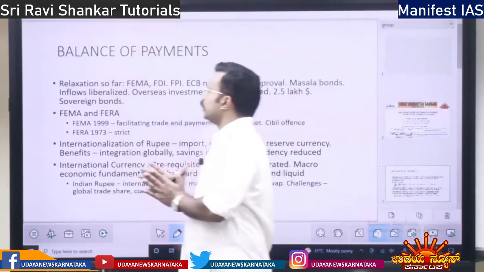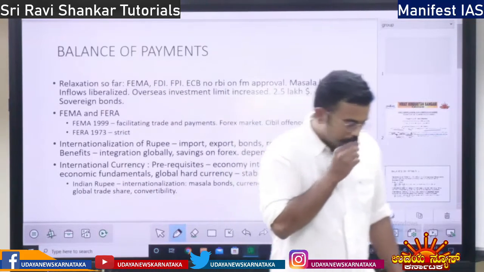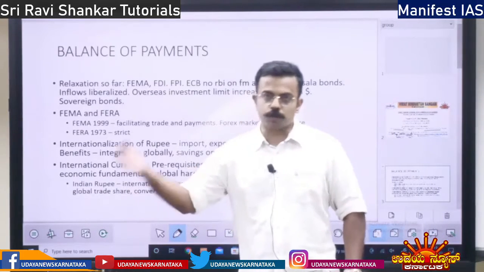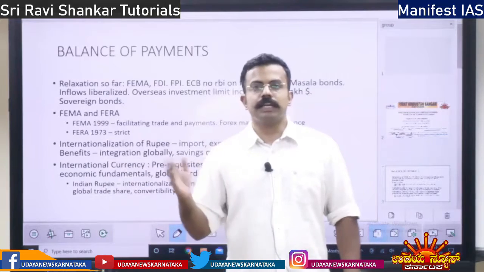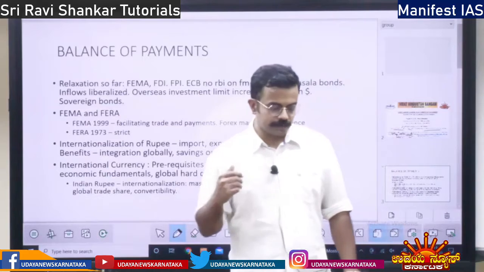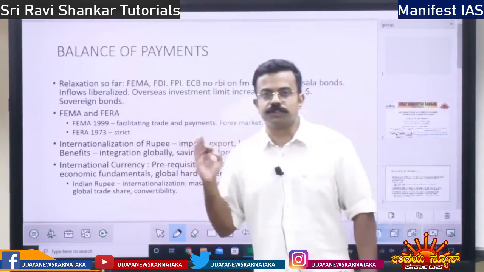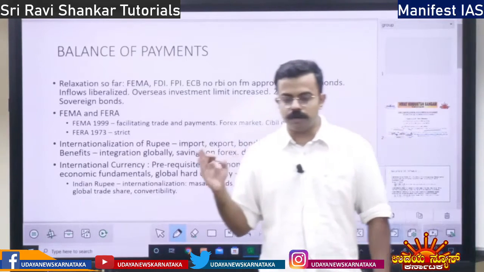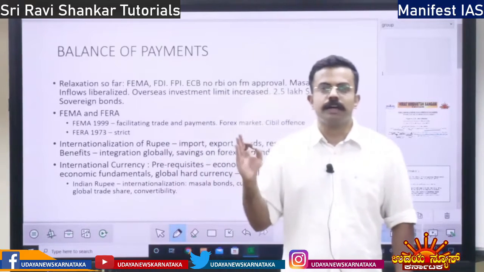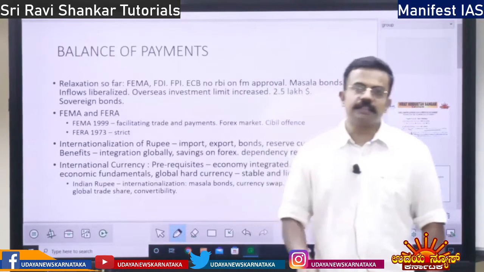Yesterday we were discussing the balance of payment. What do you mean by balance of payment? Balance of payment is the difference between the total inflows and outflows. If the inflows are more, it is positive. If the outflows are more, it is negative. It consists of two accounts: the current account and the capital account. Capital account consists of investment and borrowing. Current account mainly consists of trade, factor income, remittances and other things.